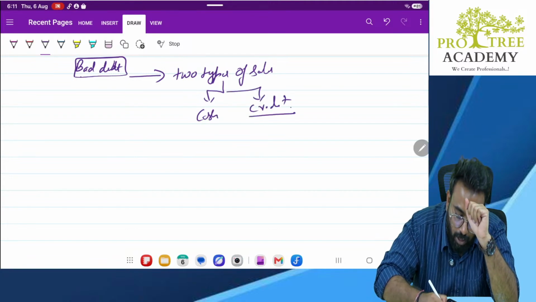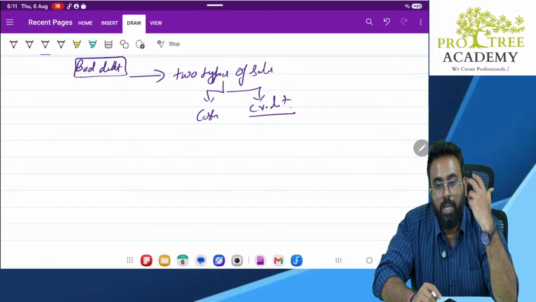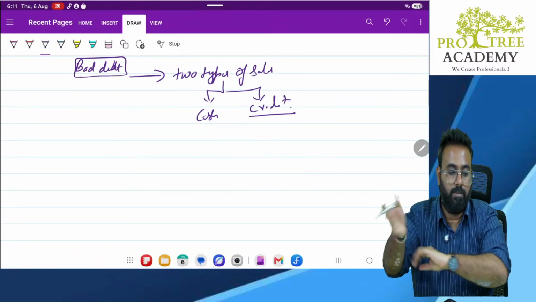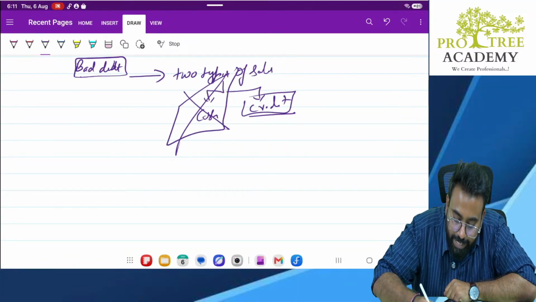So bad debts will not happen here. Bad debt is not possible here. Why? Because you sell it, you immediately receive the money. So there is no chance of bad debt here. Clear? Bad debt happens only here.